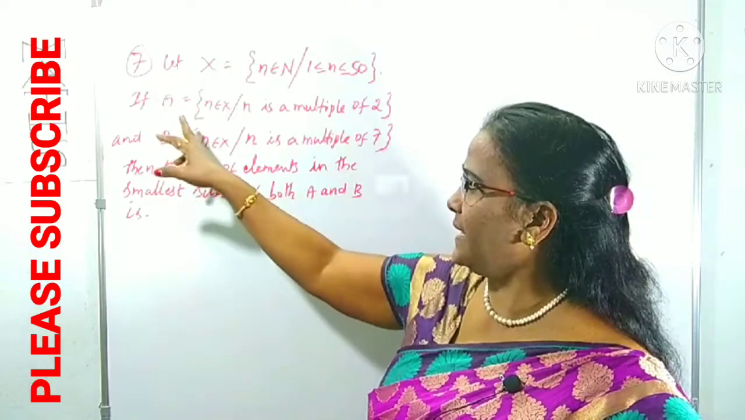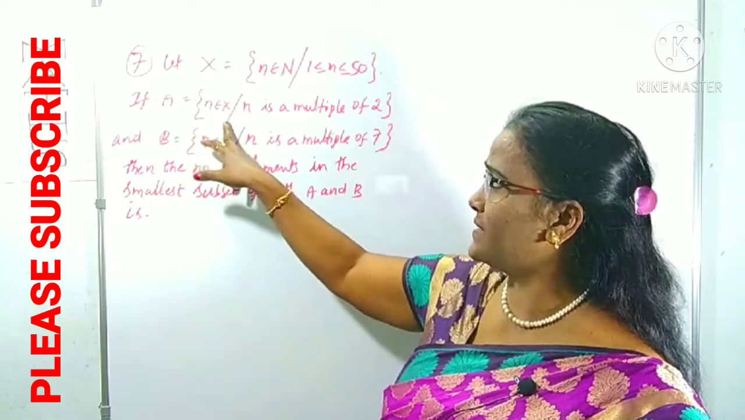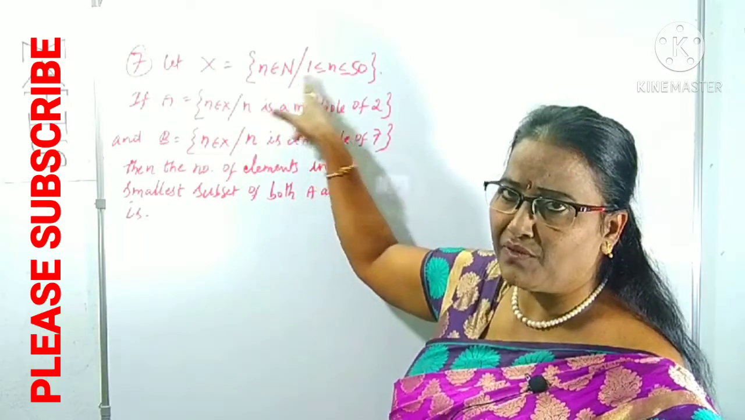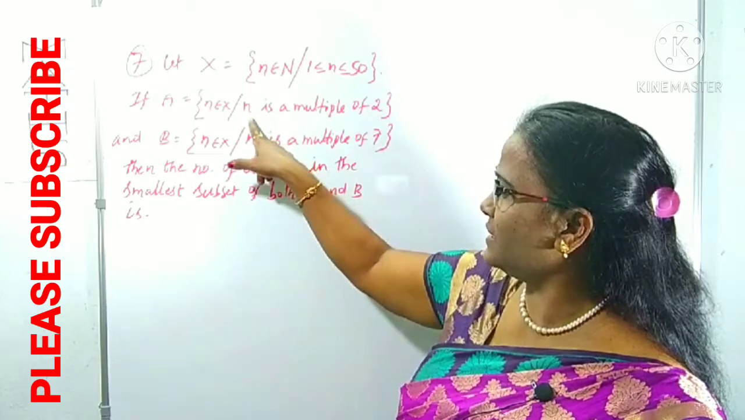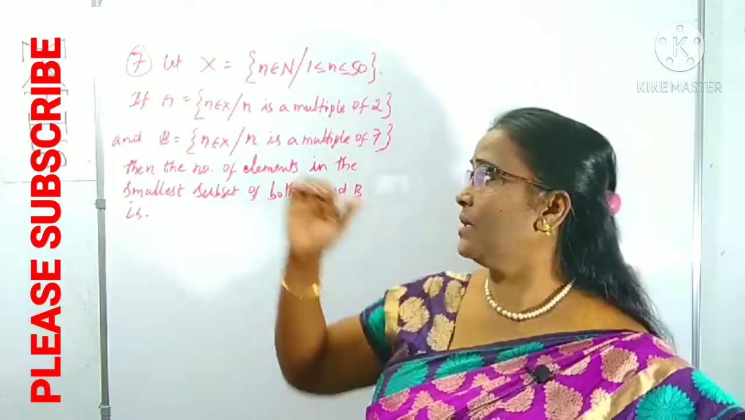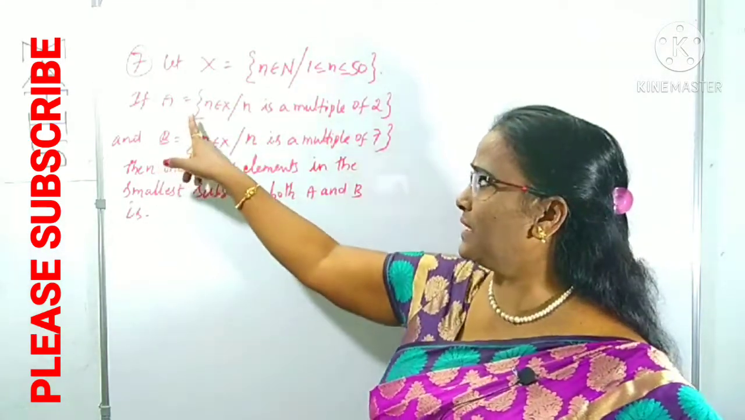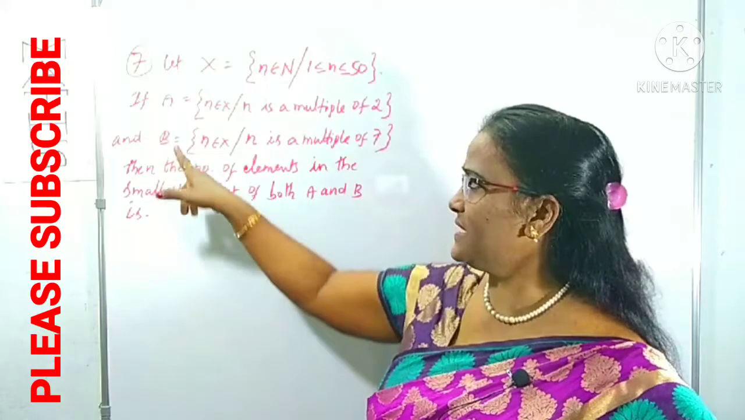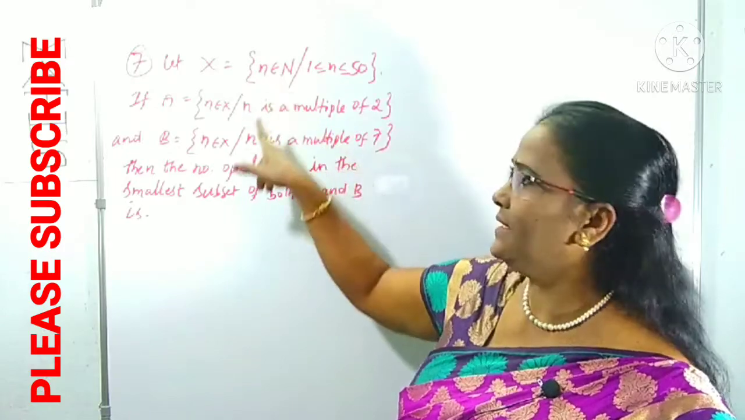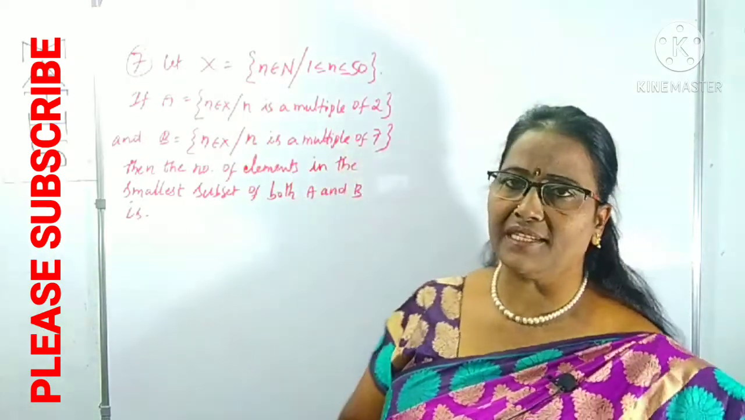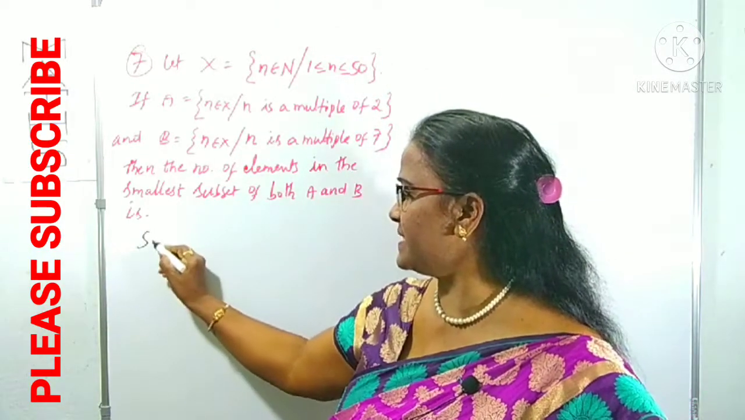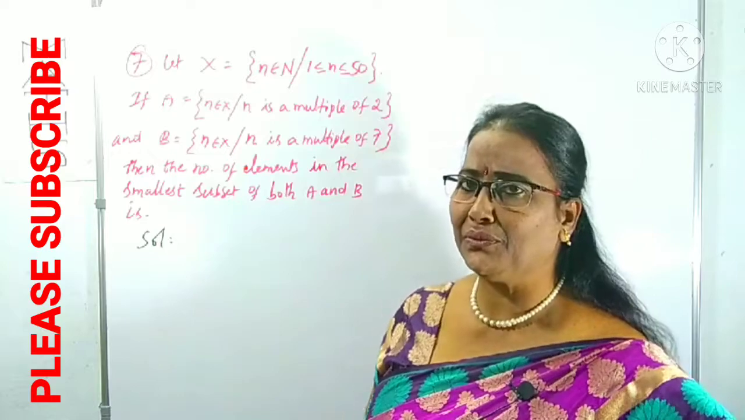And A is the set of n belonging to X, meaning A takes elements from X only, from 1 to 50, such that n is a multiple of 2. Now we have to collect how many numbers are multiples of 2, that is set A. In the same way, B is the set of n belonging to X such that n is a multiple of 7. Like that, the sets A and B are given to you already.